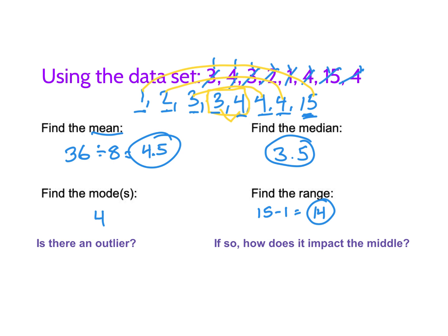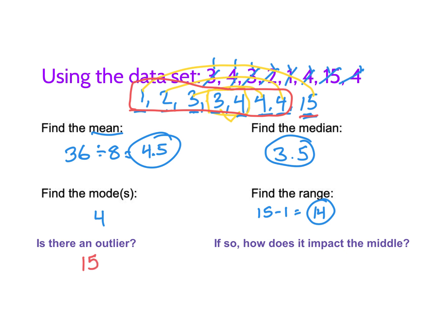Okay, and then the outlier. The outlier is something new. It's saying, are there any numbers that don't really fit in the data set? Is there a number that's quite a bit bigger or quite a bit smaller than the rest of the numbers? I noticed that these numbers here are all really close and tight together. Think about if these were ages of kids and we had a 1-year-old, a 2-year-old, a 3-year-old, a 3-year-old, a 4-year-old, a 4-year-old, a 4-year-old, and then we had a 15-year-old. That 15-year-old would not fit that group, right? Maybe they were like the babysitter, right? So the 15 would be an outlier.